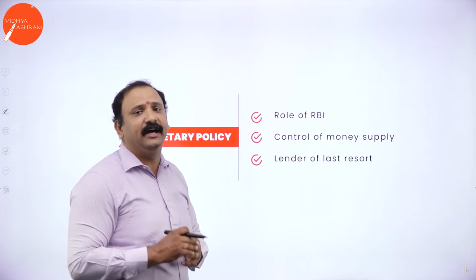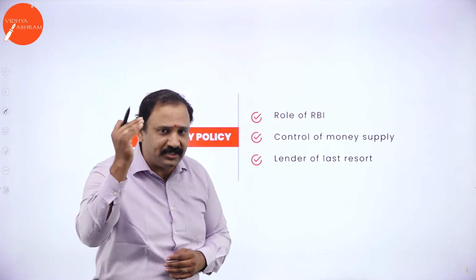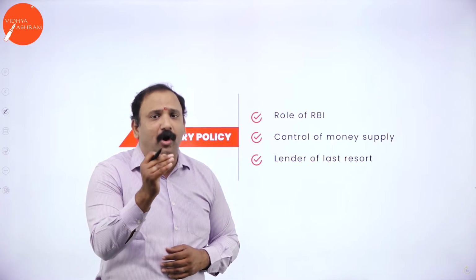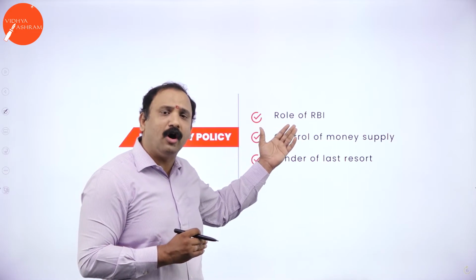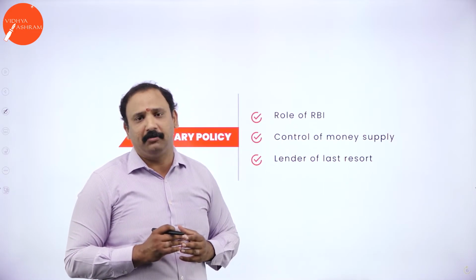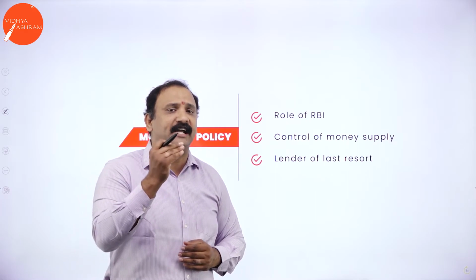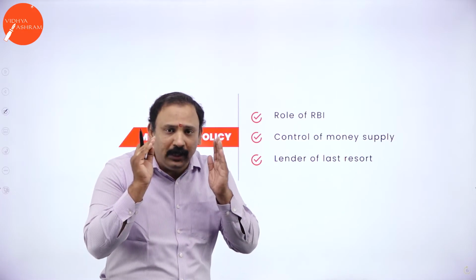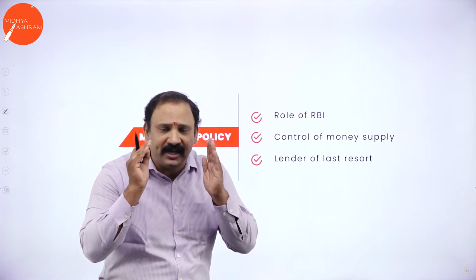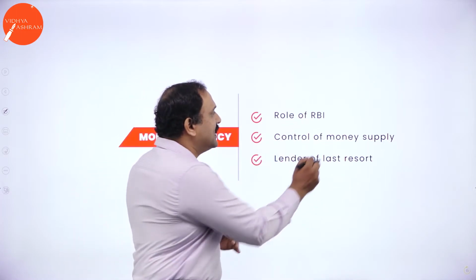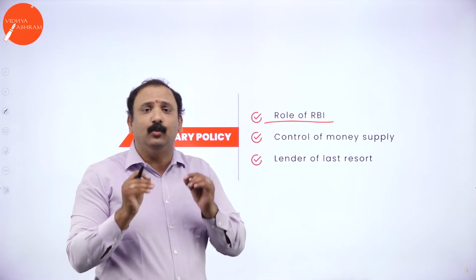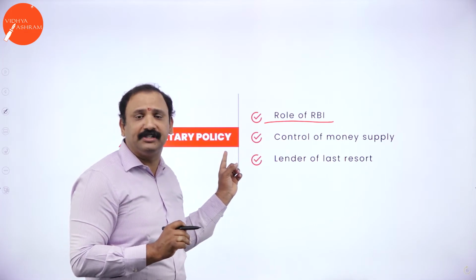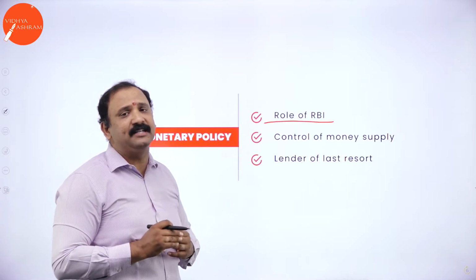Monetary policy. In India, we have two types of policy. One is called the monetary policy. The other one is called the fiscal policy. Now, when I use the word monetary policy, that means it is the role of money that decides in the economy. When I talk about fiscal policy, that decides about the expenditure. So, who decides the money factor in India? There is only one authorized person, one authorized institution who can do it, and that is RBI. Only the RBI will have the power to expand and give its opinion on the monetary policy, with the Government of India and Ministry of Finance getting involved in it.